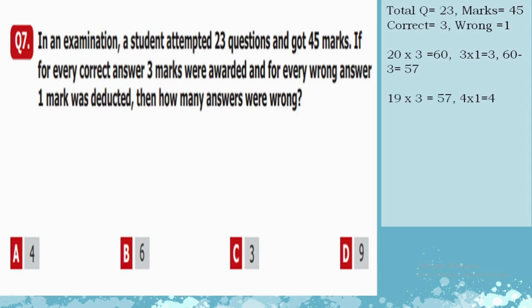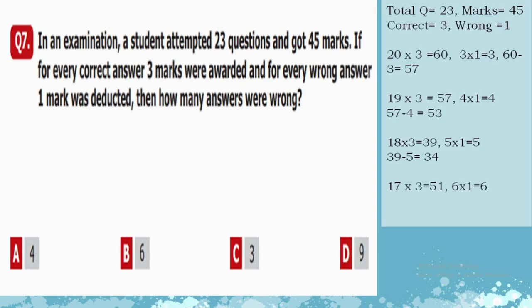Let's try something else. Let's suppose that out of 23, 19 questions were correct. We multiply it by 3, it's 57. So obviously 4 are incorrect. If we subtract 4 out of 57, the answer is 53. No. Similarly, we can check the option with 18. Still the answer is not correct.